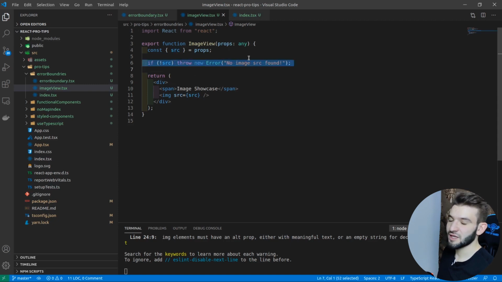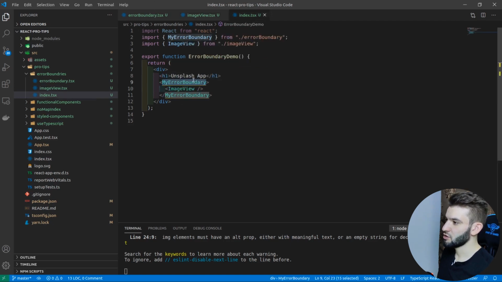So that's the case why error boundaries are super helpful. And in fact, this one is a child: my error boundary, the image view, is a child of the error boundary. So this error boundary is going to handle this child. If you throw it outside of this error boundary, it doesn't care about it, it won't handle it, and it won't even know about it, okay?